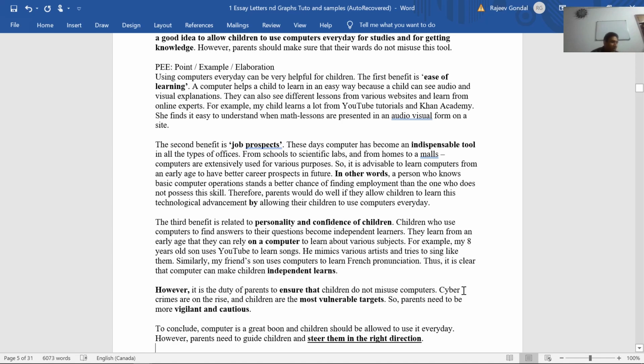Your conclusion should not be long, two sentences are enough. And of course, there is an exception paragraph. We call this an exception paragraph or a U-turn, where you simply give some clauses or certain riders or conditions. There is nothing absolute. In this case also, using computer is great, but however, parents have to be a little vigilant and careful about their children. So he has included that aspect here in the second last paragraph, where he talks about the potential dangers or risks.